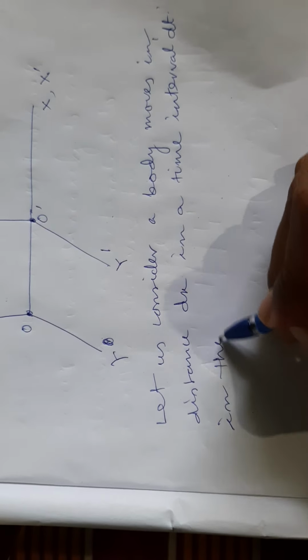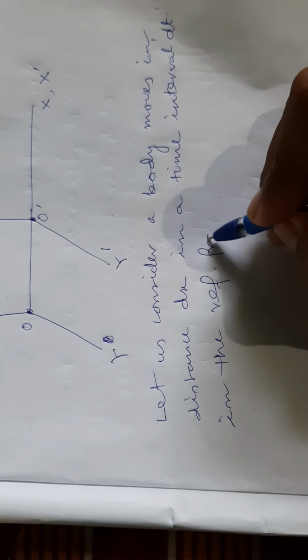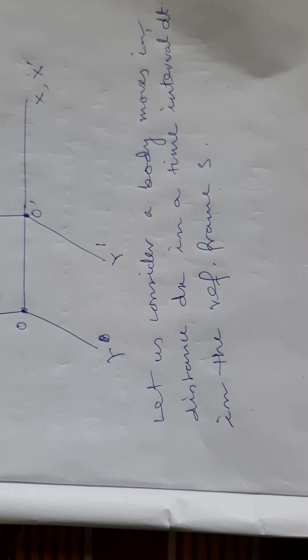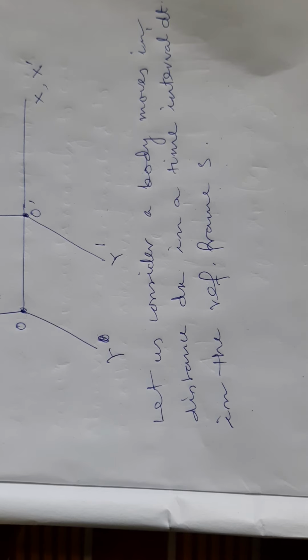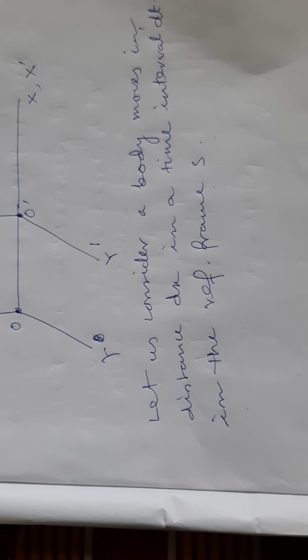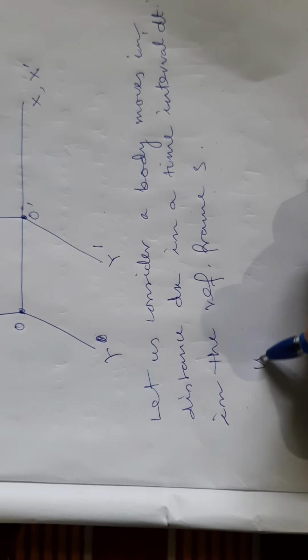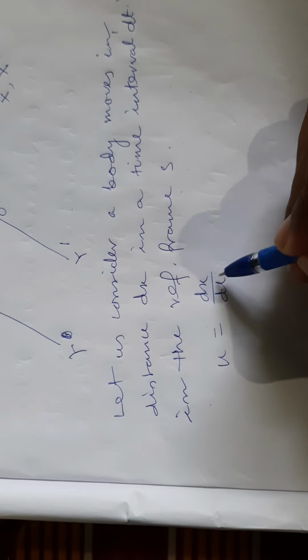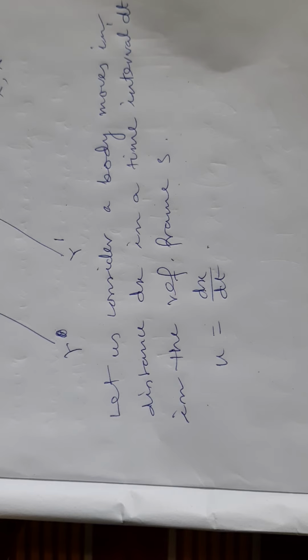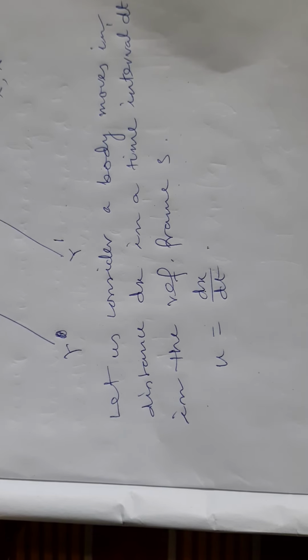In the reference frame S, the velocity of the body measured by an observer in S, that is the static reference frame, u equals dx by dt. Then to an observer in S prime, both the distance and the time interval will appear different.